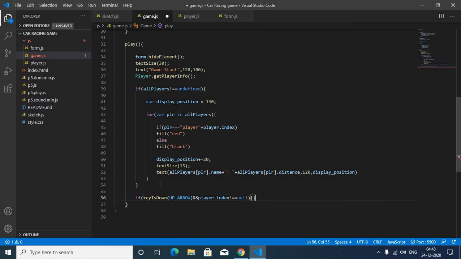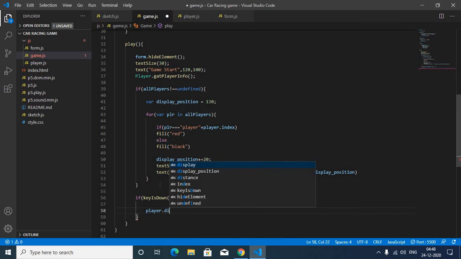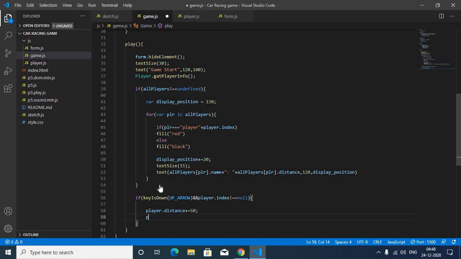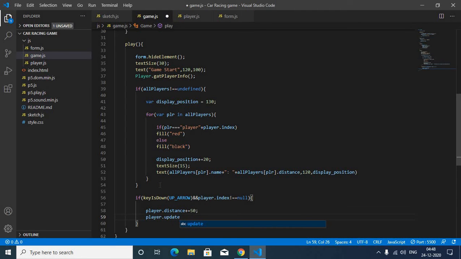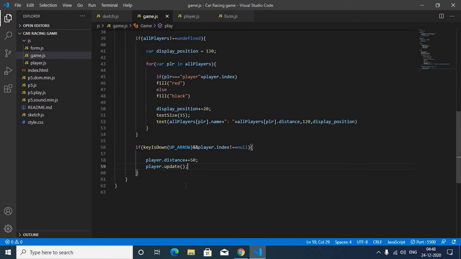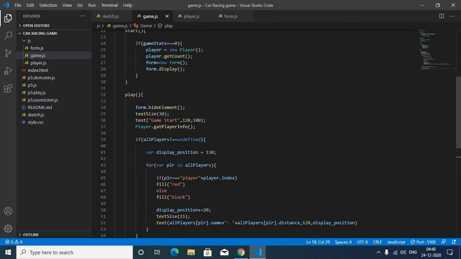Then give flower brackets, and here you type player dot distance plus is equal to 50, and player dot update. Okay, save it.